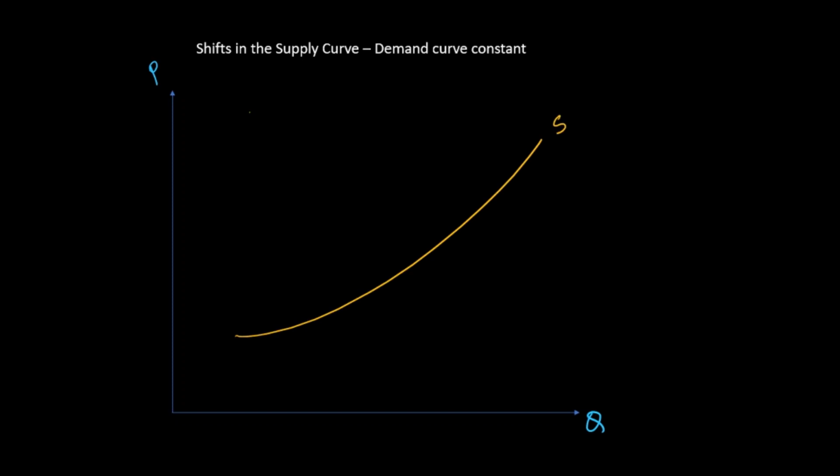Now we can also analyze the situation where the demand is constant but the supply has reduced. For example, consider that due to bad weather conditions, the supply of produce has reduced. Now let's try to represent this situation in the form of a graph. So this is my supply curve, this is the demand curve, and the initial equilibrium state. Now the supply of produce has reduced, so I shift the supply curve towards the left.